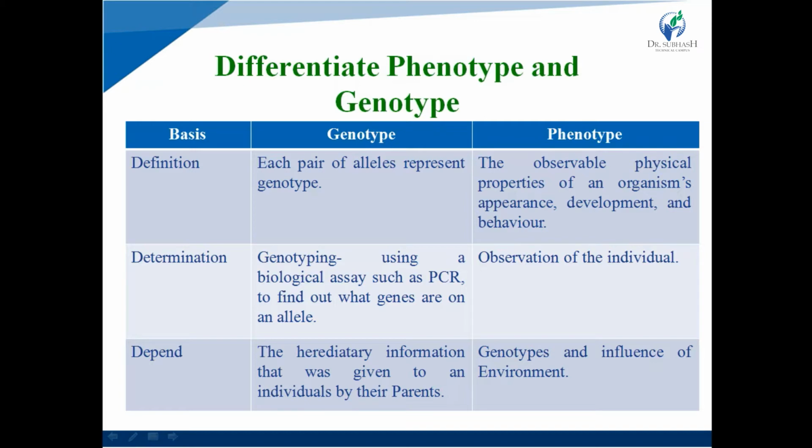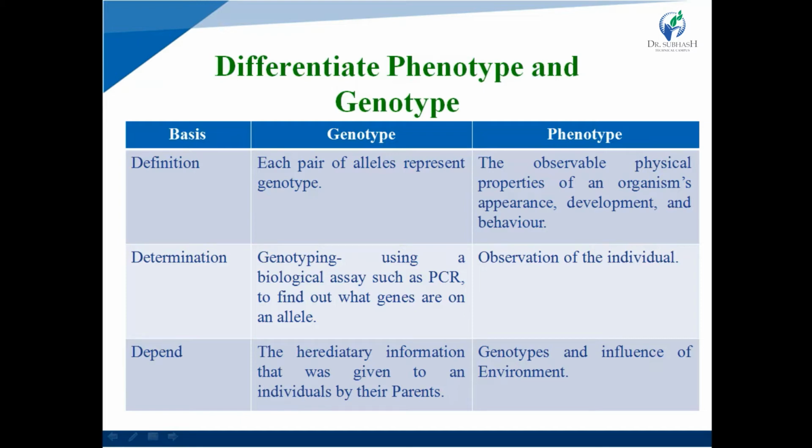And what is genotype? Each pair of alleles represents the genotype. So what is an allele? An allele, also called allelomorph, is any one of two or more genes that may occur alternatively at a given site on a chromosome. Alleles may occur in pairs, or there may be multiple alleles affecting the expression of a particular trait. So alleles are present in pairs.